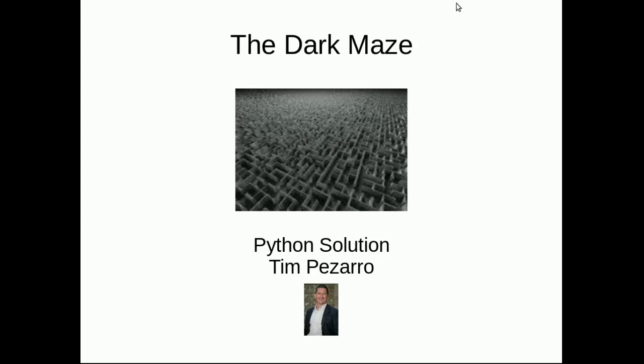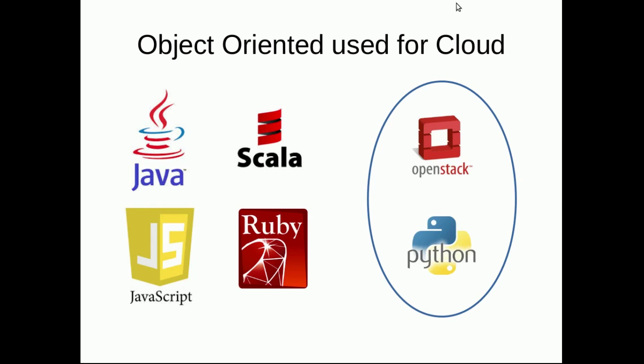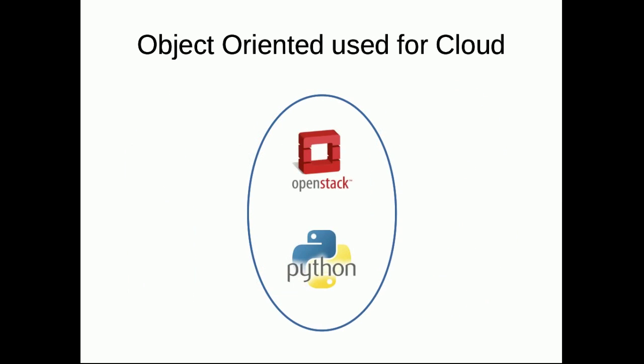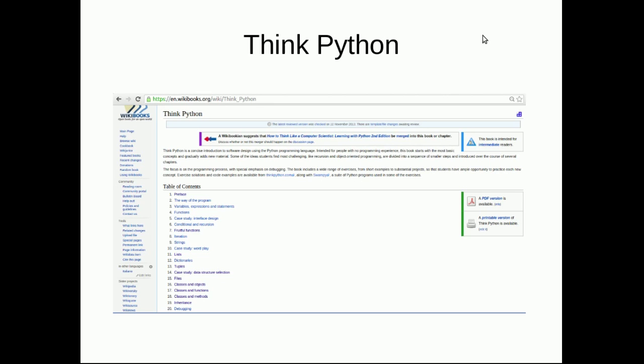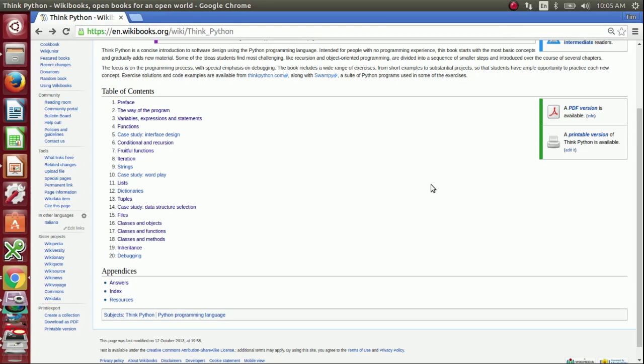Why Python? I wanted to learn an object-oriented language. There are many candidates. I chose Python because it's used by OpenStack, which is a cloud computing platform. I needed a course. I picked this one, unsurprisingly called Think Python.